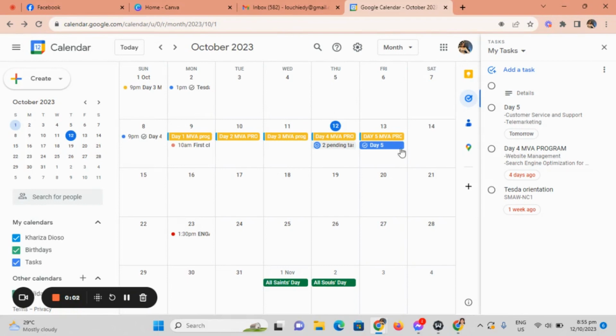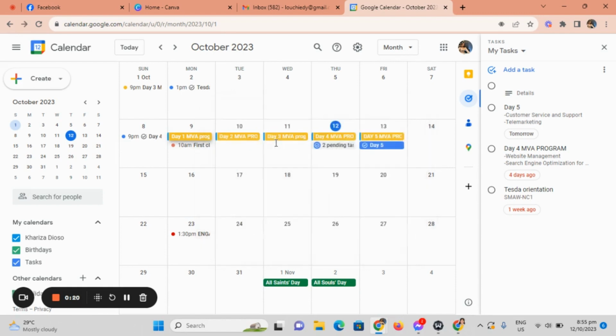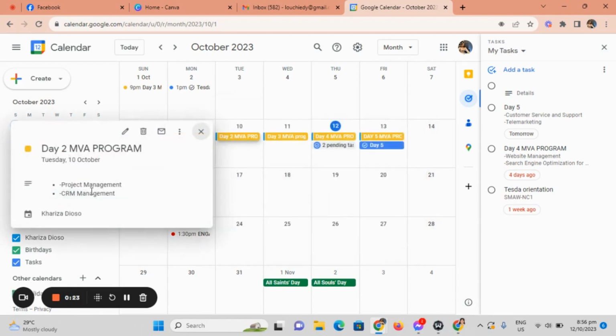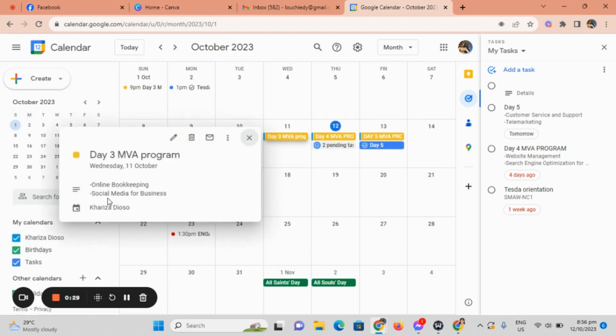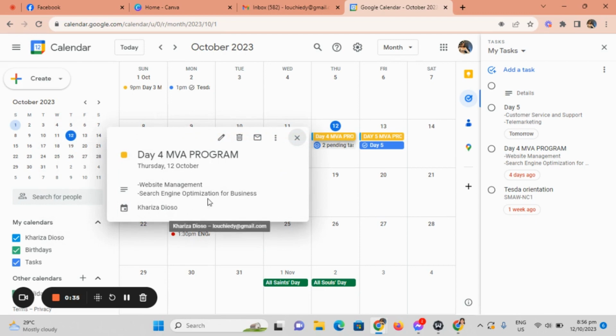To create a 2 weeks calendar of my MBA program, but before that I have done day 1 to day 5. You can see it, day 1 MBA program, then it's 5 tasks: email management, administrative tasks, etc. And then day 2, project management and CRM management. Day 3, online bookkeeping, social media for business. Day 4, website management, search engine.